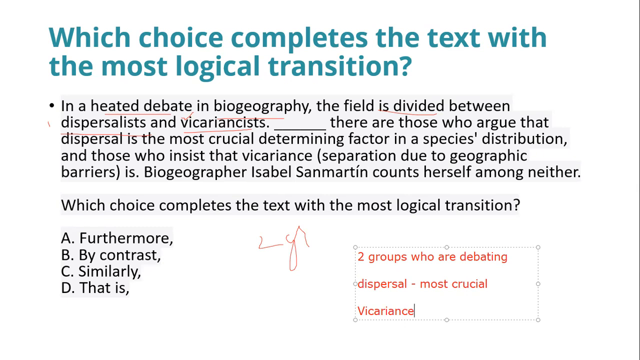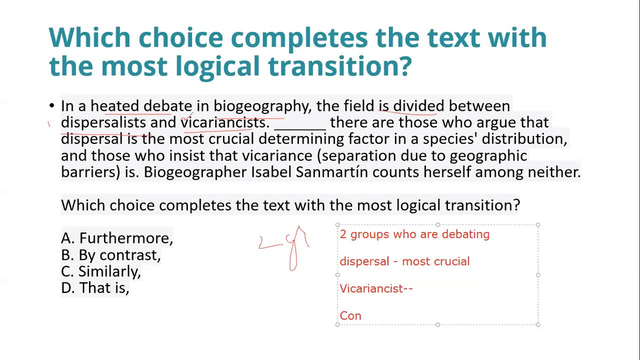These vicariances, what do they think? They believe their idea is correct. With respect to species distribution, the dispersalists believe that dispersal is the most crucial factor. On the opposite side, you have people saying no, our way of thinking is correct. They believe that separation due to geographic barriers is the cause. So we basically see that there is some contrast here, isn't it?